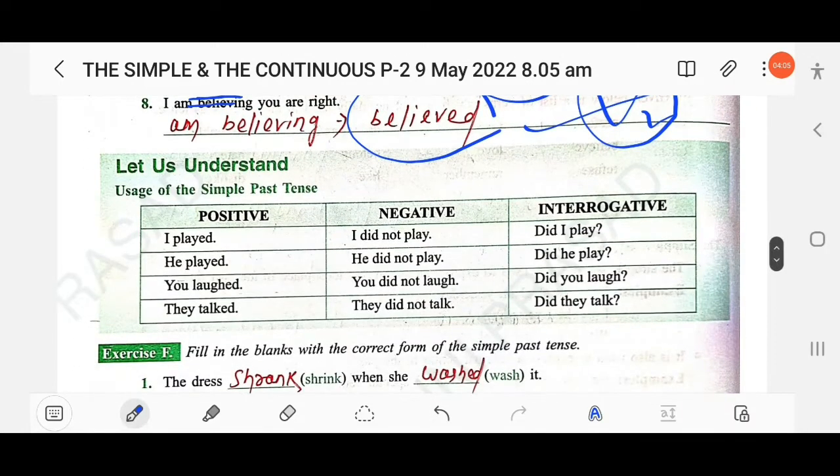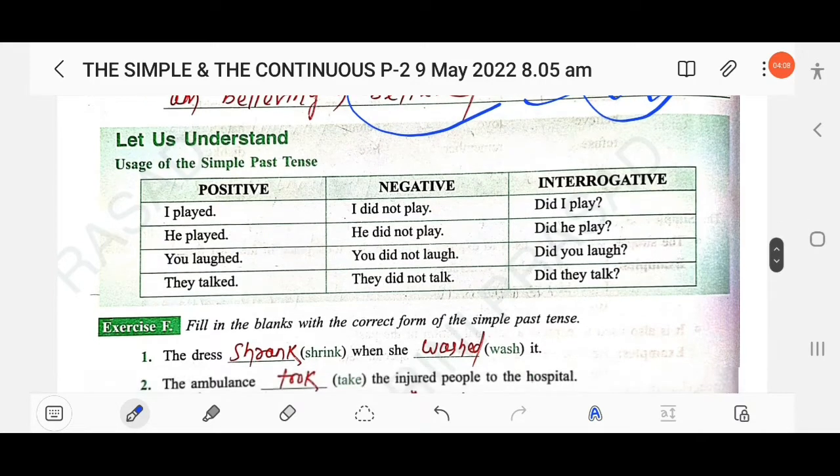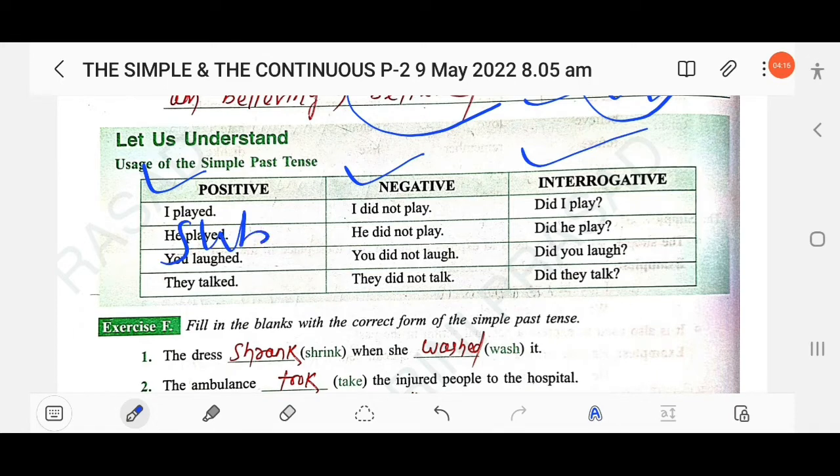Here are the positive, negative and interrogative structures. As you know, the positive is subject plus V2 plus other. Then negative: subject plus did not plus V1.